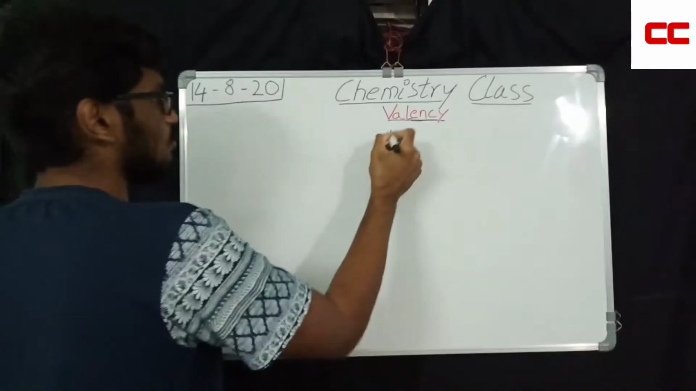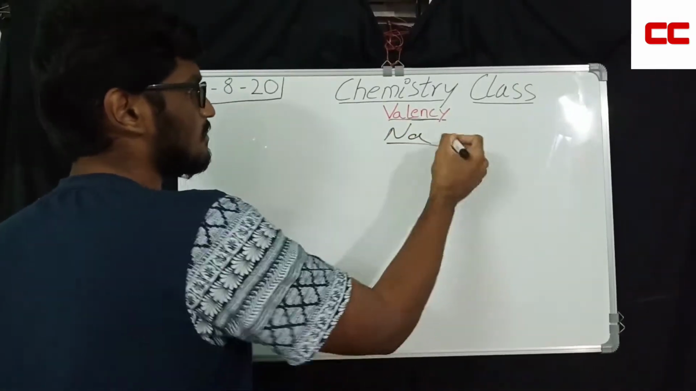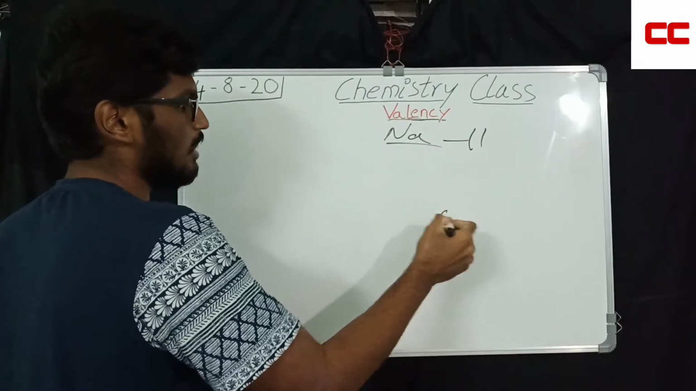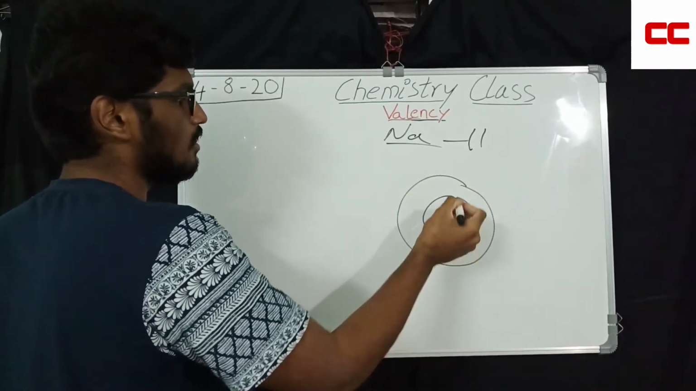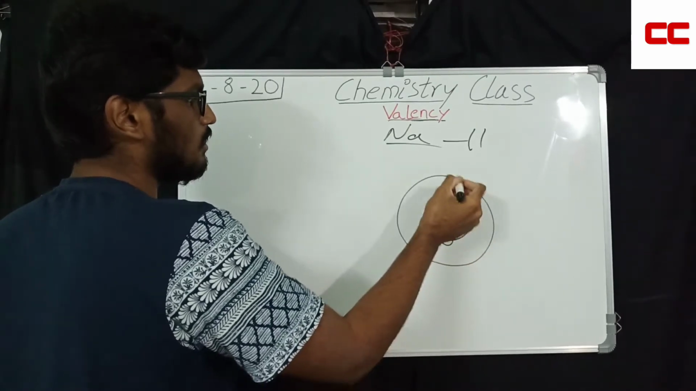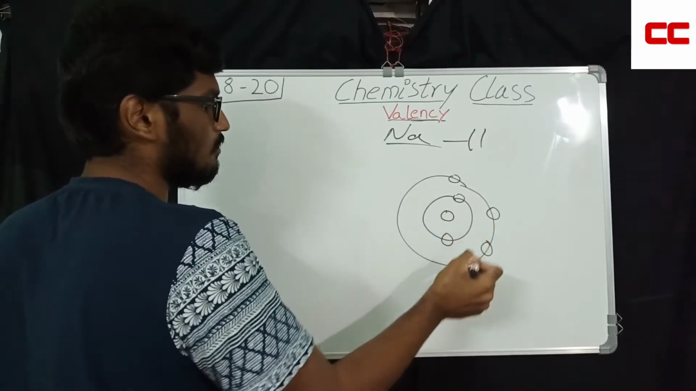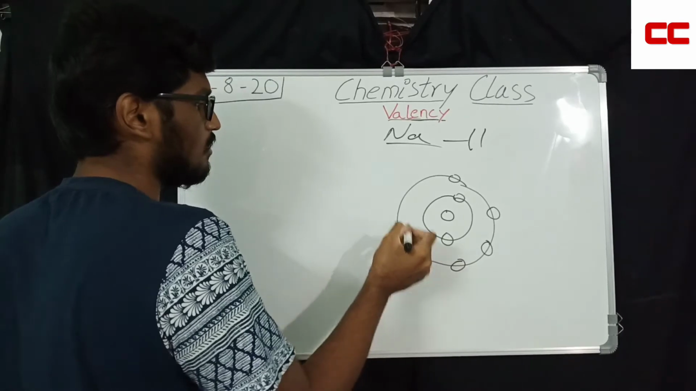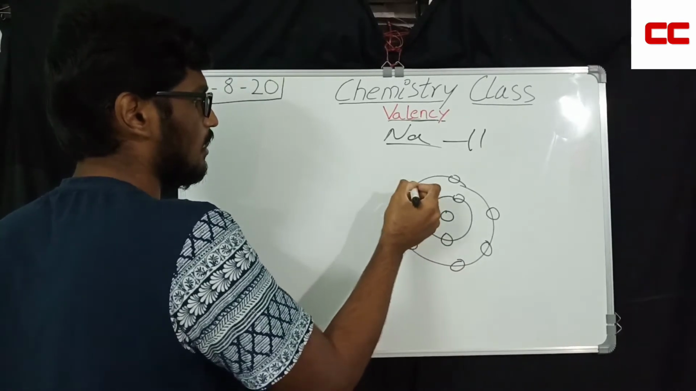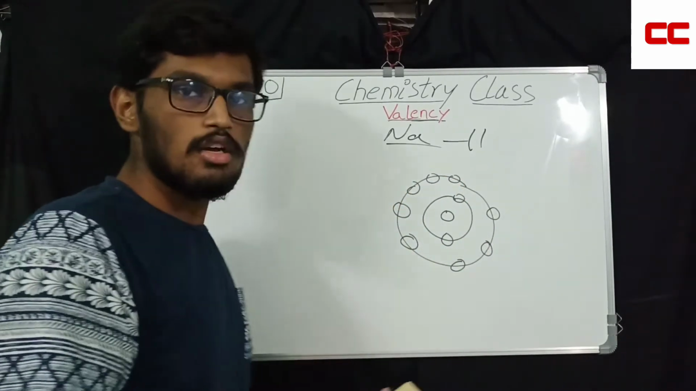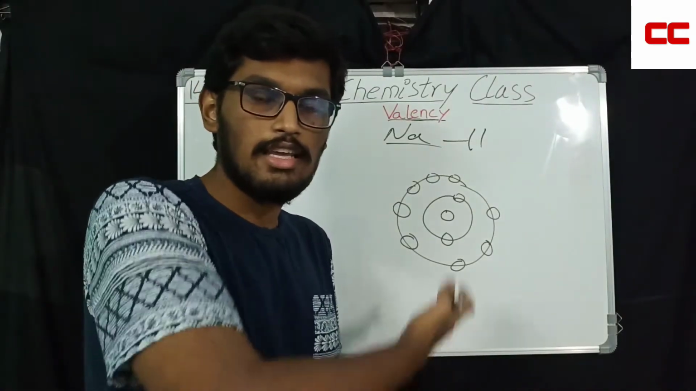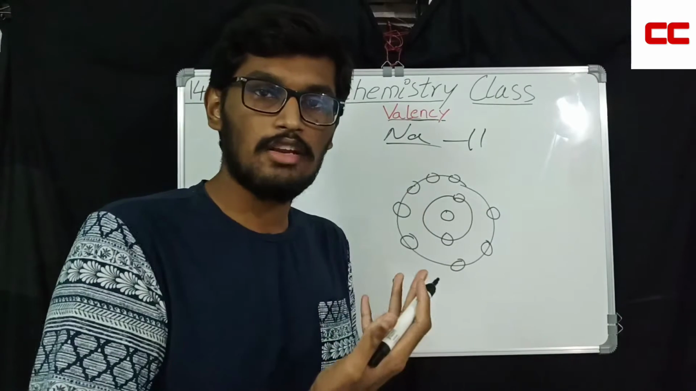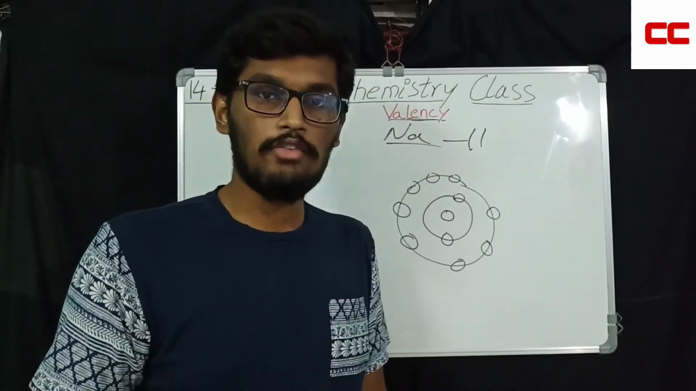So coming to sodium. Sodium is 11. So again, nucleus, first shell, second shell, 1, 2, 3, 4, 5, 6, 7, 8, 9, 10. Only 10 are there. So what do we do now? The 2 shells are filled and the atomic number of sodium is 11. We need another 1 electron. What will we do now?